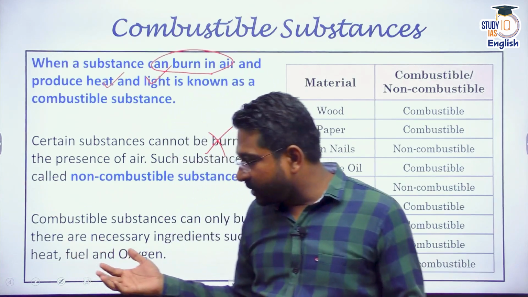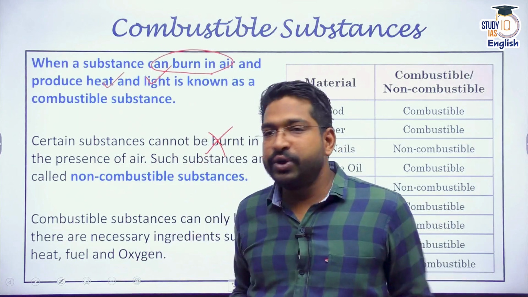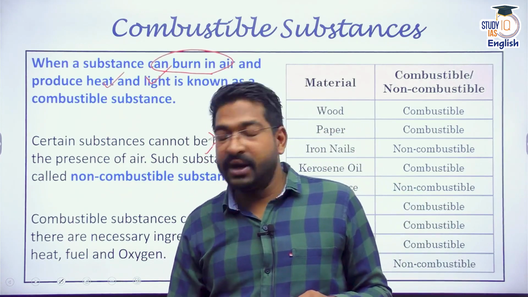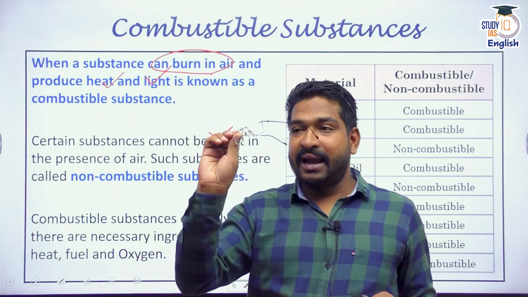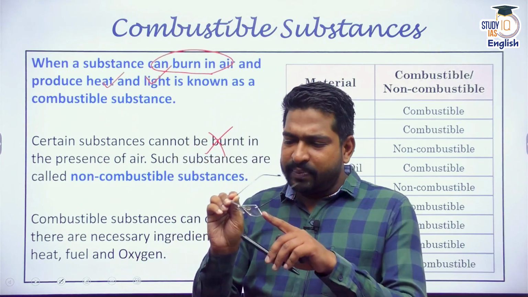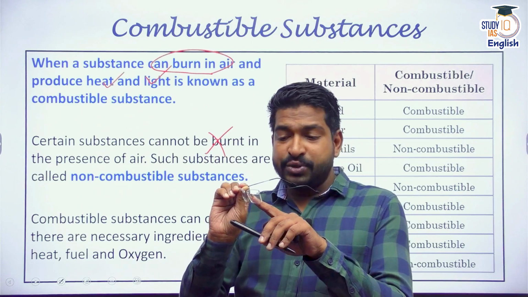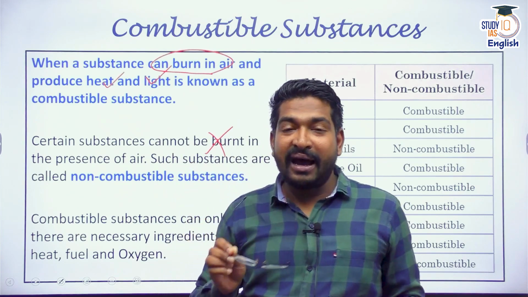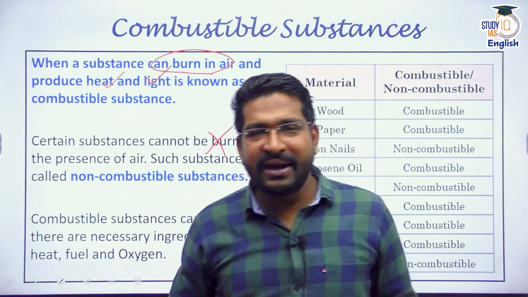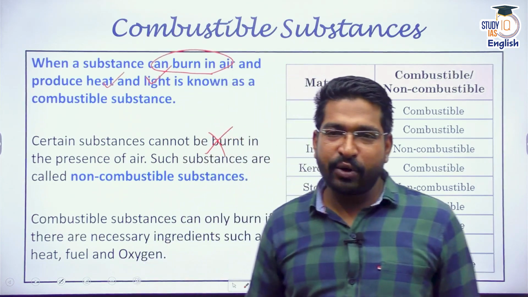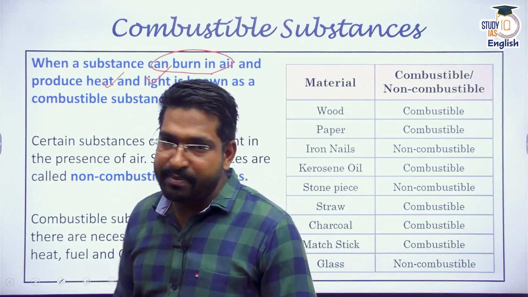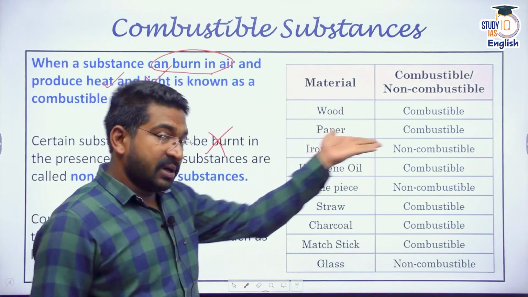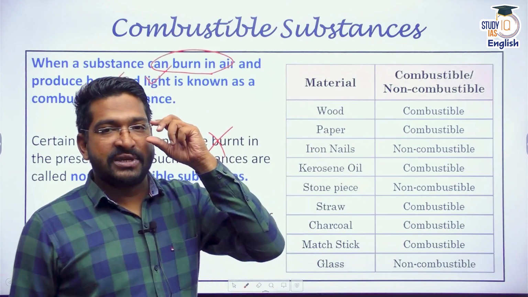For instance, if I look around here in the studio itself, I'll find there is a carpet or a mat, which is a combustible substance. This glass that I have, the plastics, the notebook supports, they are combustible, but the metal and the glass are not combustible. So in our day-to-day life, we see so many combustible and non-combustible substances. Here is an example. Wood is a combustible material. It burns. Paper is a combustible material. It's made up of wood pulp itself.